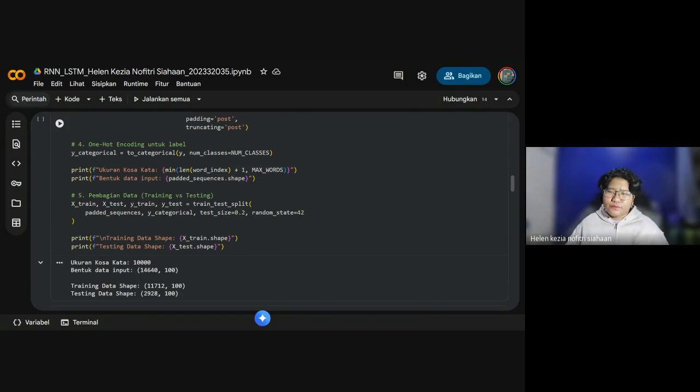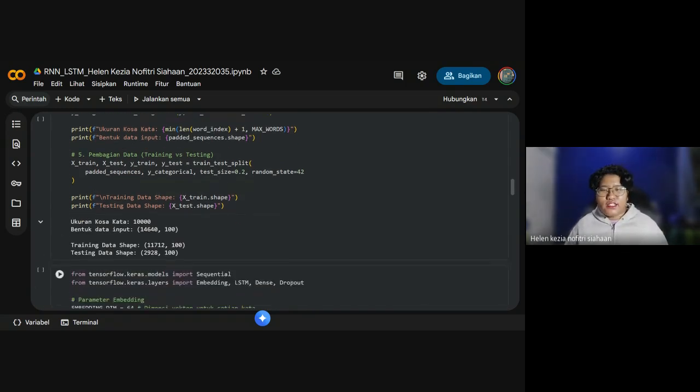For the input here, the total of the data input was 14,640 rows, each with 100 features.